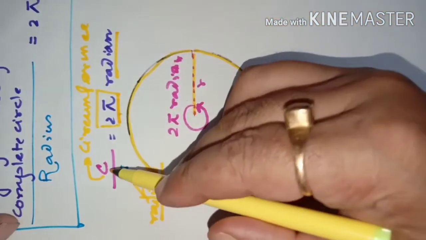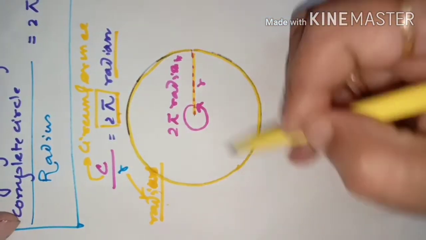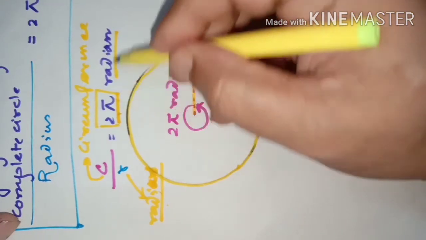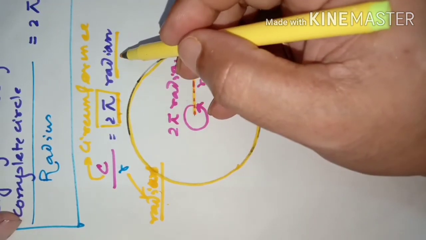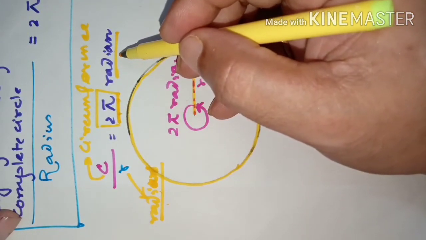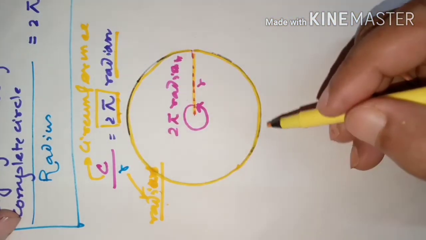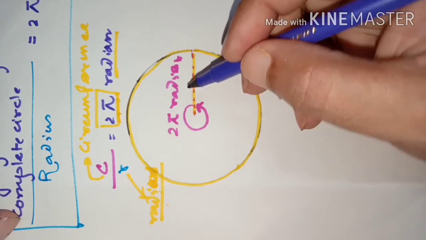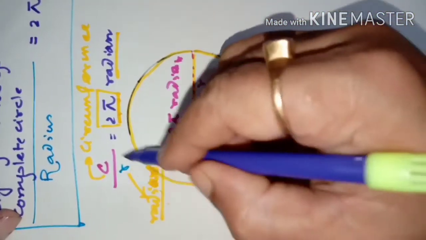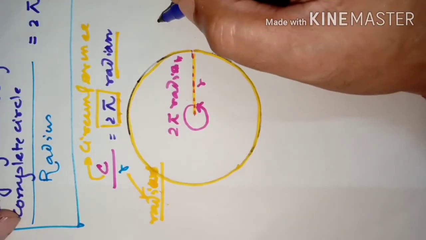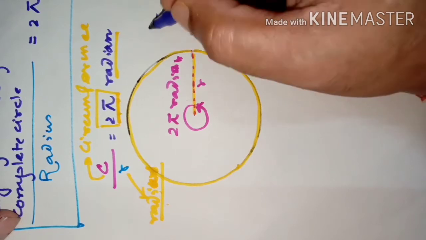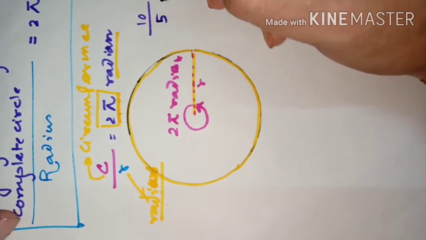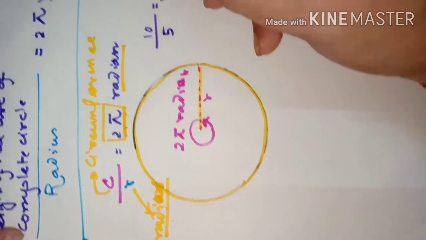So if we divide the whole circle by the radius, we will get twice pi quantity, and that quantity will be called radian. Now, just think, if this is 5 and this is 10, then what quantity do you get after dividing? 2.